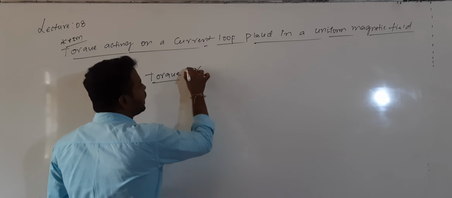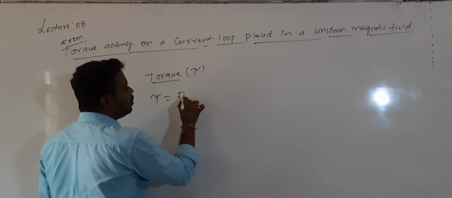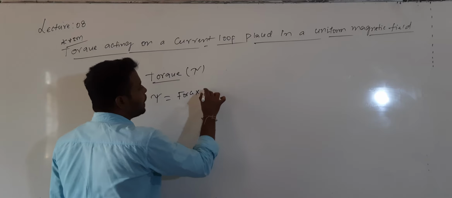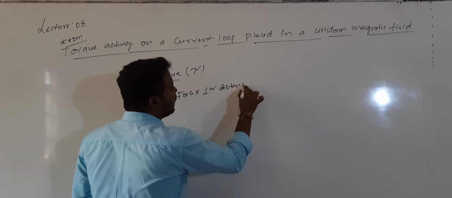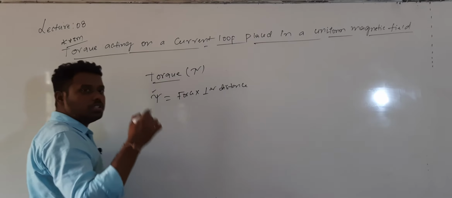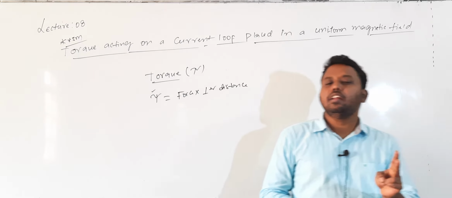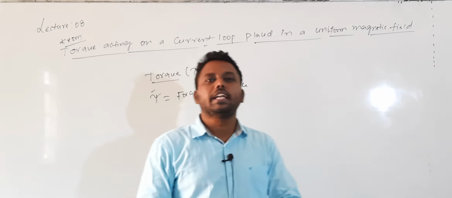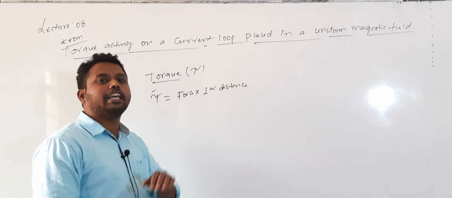Torque is represented by tau. Torque is the product of the magnitude of force and the perpendicular distance between the lines of action of the forces. Generally in rotational motion, for a body to rotate we need to apply two forces which are equal in magnitude but not collinear, not along the same line.